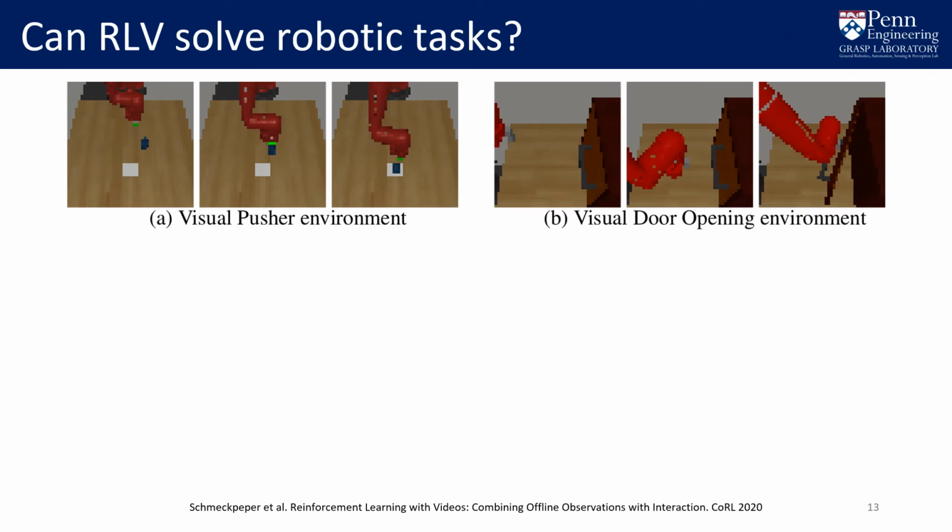After showing that our method is robust to different qualities of observations, we next need to show that it is able to scale to more complicated and realistic robotic tasks. Therefore, we evaluate our performance on simulated robotic tasks, namely pushing and door opening, from state and visual observations. These tasks are challenging, as the agent receives only a sparse binary reward, and in the case of the visual door opening and visual pusher tasks, only receives raw pixel observations.